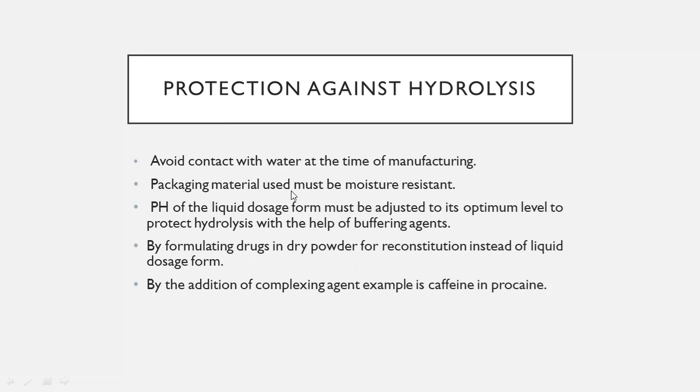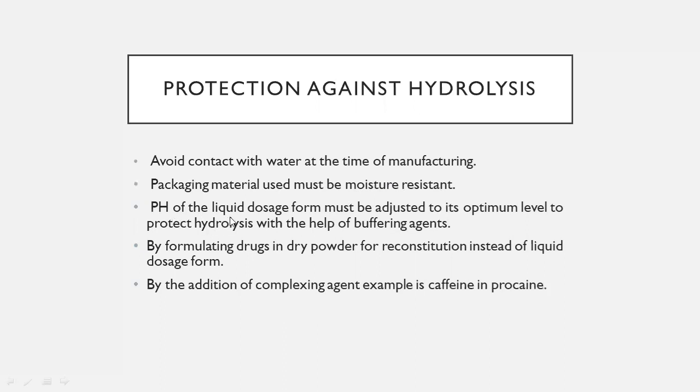Second, the packaging material used must be moisture resistant, meaning moisture must not penetrate the packaging material of the drug.